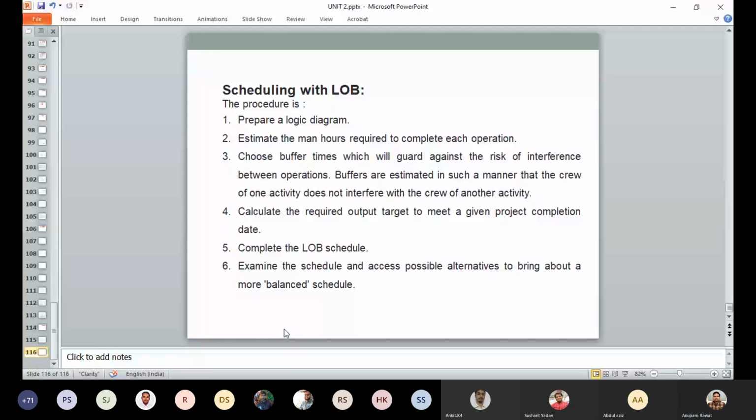Okay, so this is the line of balance method. Now all the topics related to unit 2 are finished, and I will upload this PPT in the download section, meaning the file section. From there you can download it.